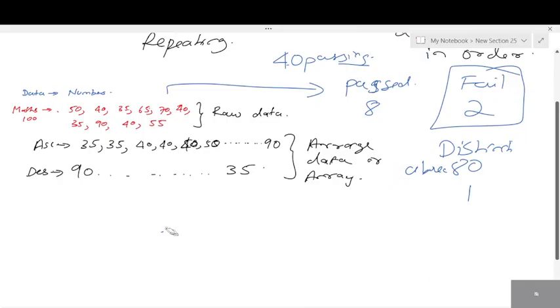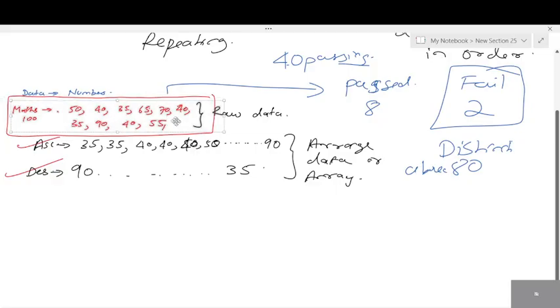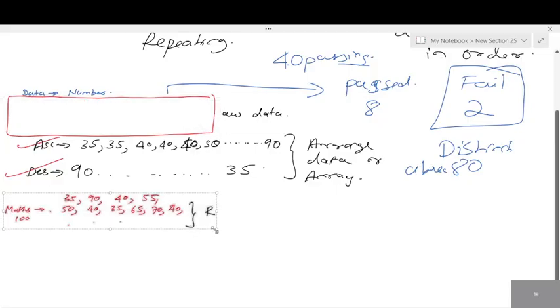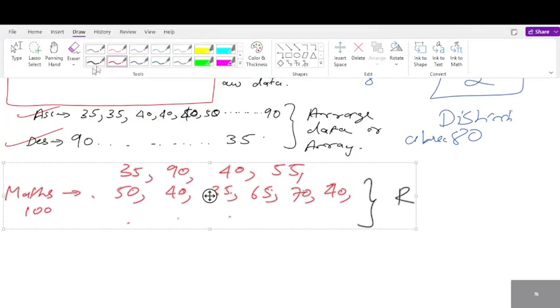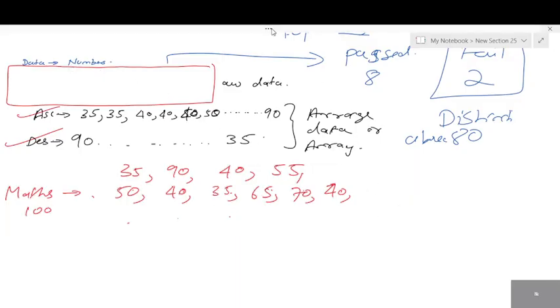Next, mathematics is written here. If I give the same thing, as a teacher, you have written the marks. You have arranged them in order, right? And let me add a few more numbers. 55 is given. To this, I'll add a few more numbers.